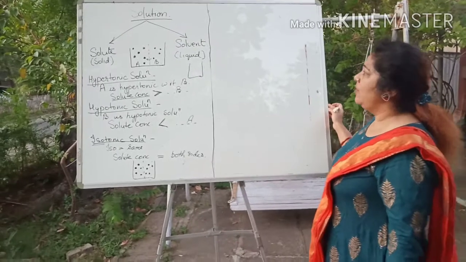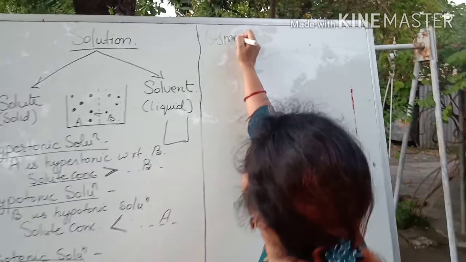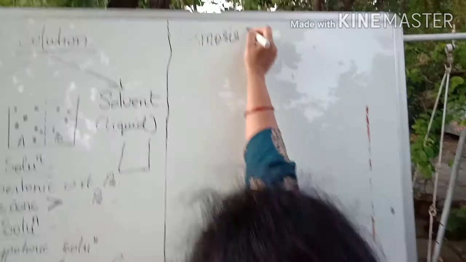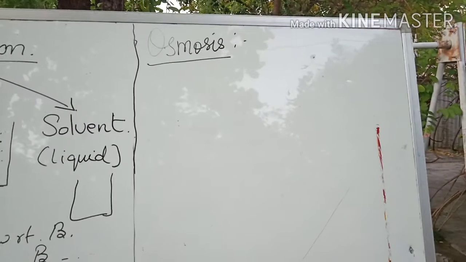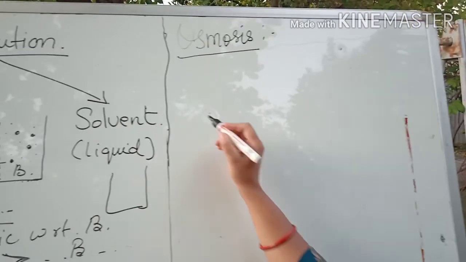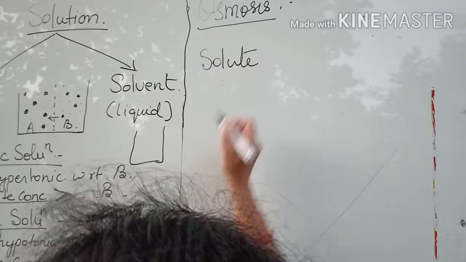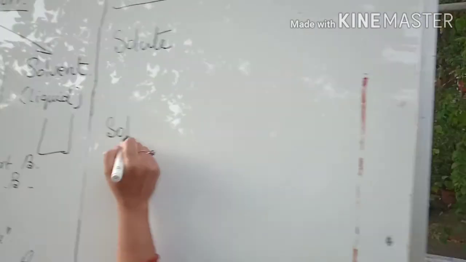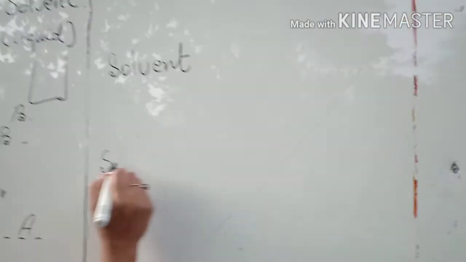Yes, children. Now, when we have to write the definition of osmosis, we can write the definition with respect to three words. One is the solute, another is the solvent, and the third one is the solution.